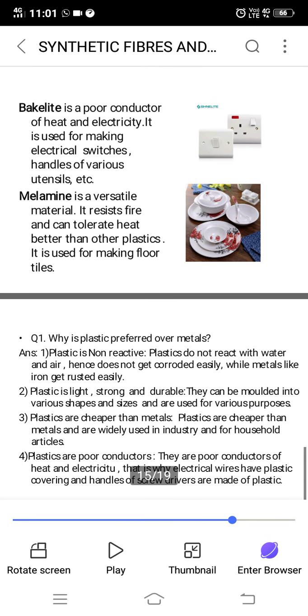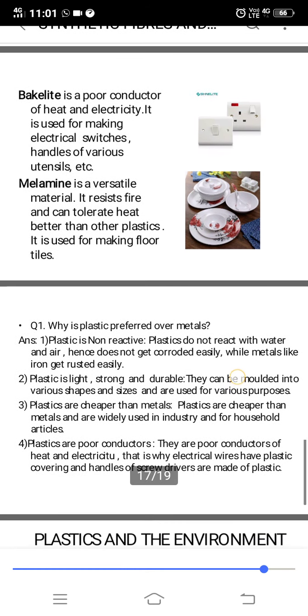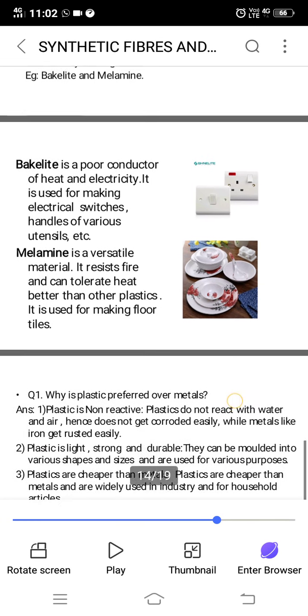Plastics are cheaper than metals, like copper vessels and aluminium vessels. If you go to buy that, plastic vessels would be cheaper. That's why people prefer that. Plastics are poor conductors of heat and electricity. That is why electrical wires and all those handles are made up of plastic, because they will not get heated quickly. So this is the reason why plastic is preferred over metals.